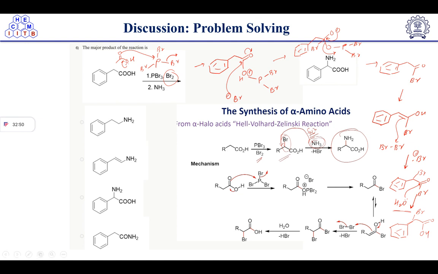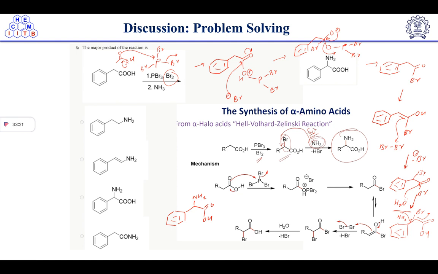After getting this acid, what is the next step? We are adding ammonia here also. Ammonia is a nucleophile, so it will attack this one by SN2 mechanism. Meaning attack and elimination take place simultaneously. So the SN2 mechanism will be followed here, and we will get the product which will look like this directly.